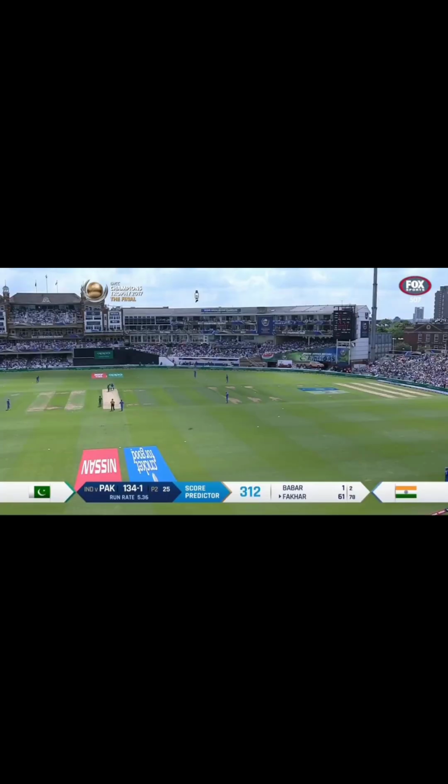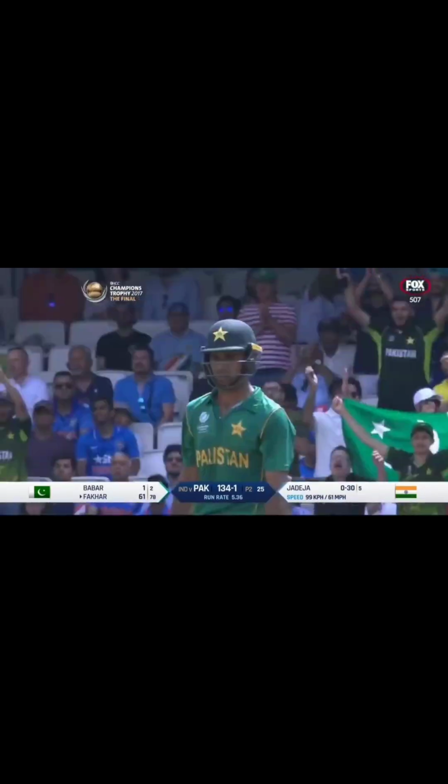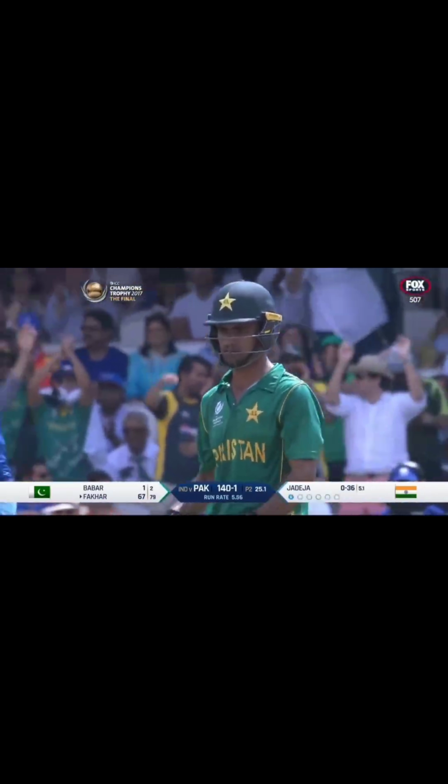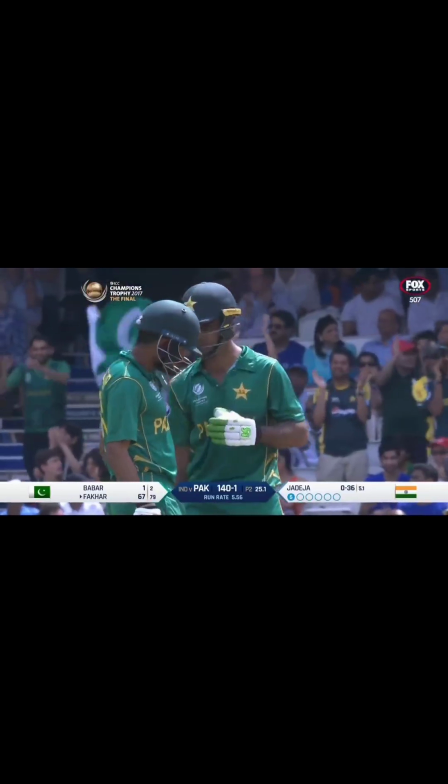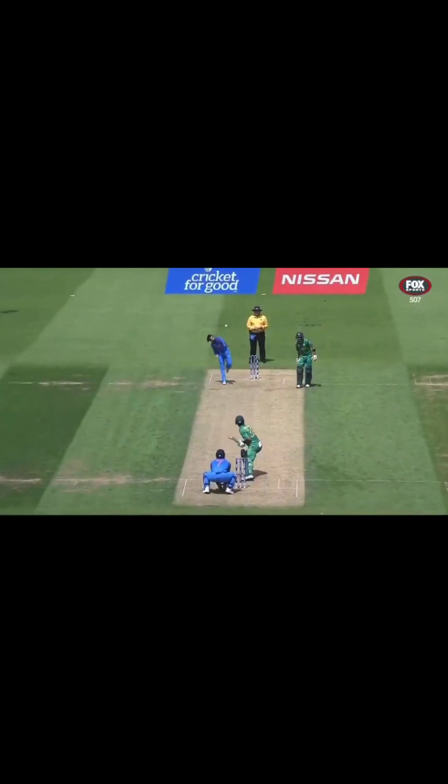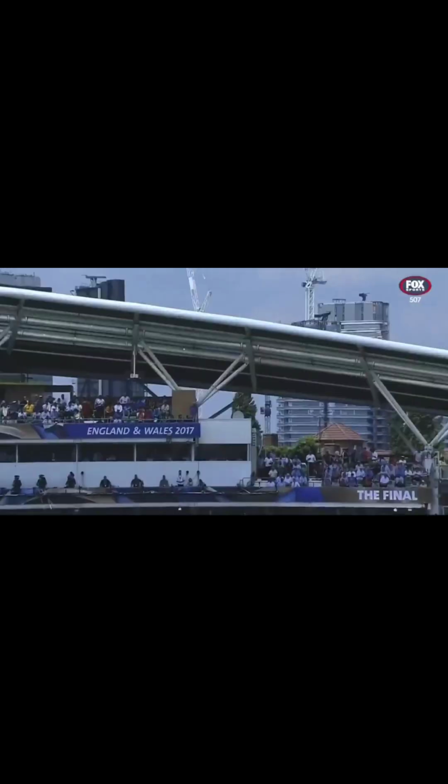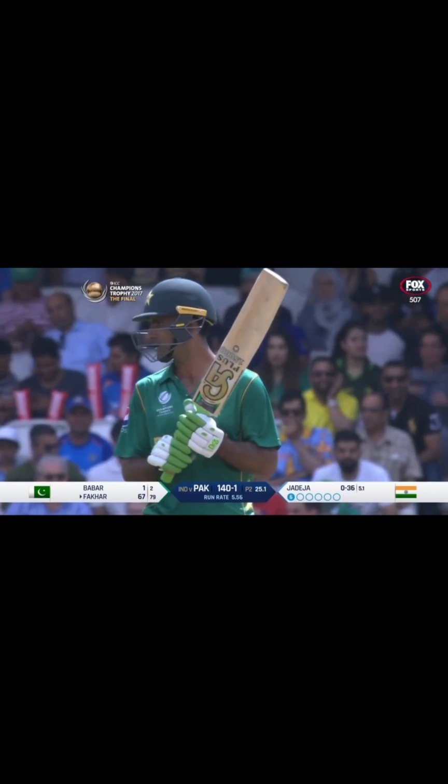Bumrah outstanding. He's trying to manufacture a shot through the offside to beat the inner ring. That's a big shot, big six. Fakhar Zaman has played a lovely shot down the ground. And just as India was starting to turn the screws, play the game at their speed, their spinners going through their overs in lightning quick time, Fakhar Zaman says, that's not going to happen today, we're still in charge, we're still dictating. Comes down the wicket, hits it high, long, and into the side screen for a brilliant six. He's not going to let the Indian momentum get to him. He's going to continue with his charge here.